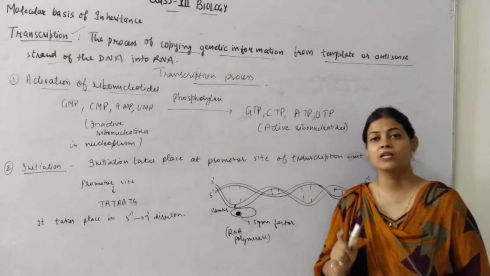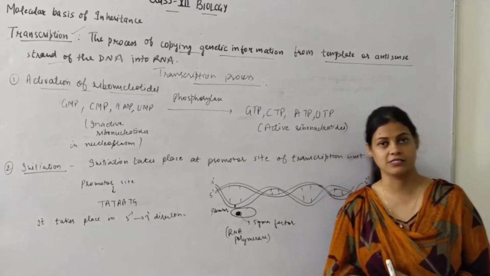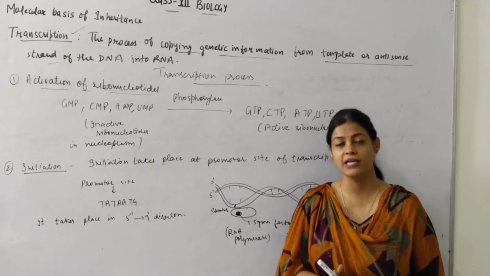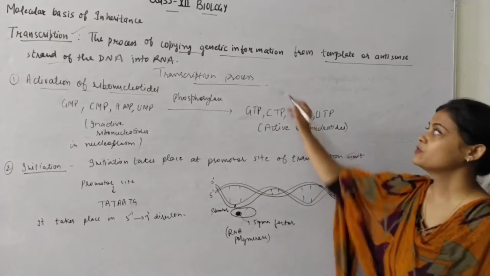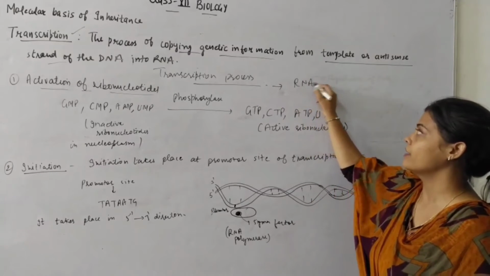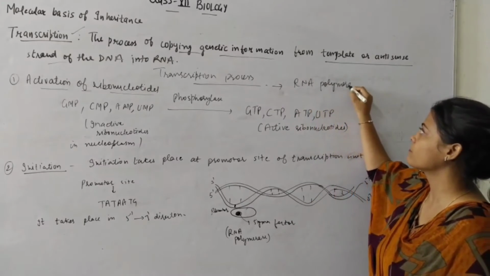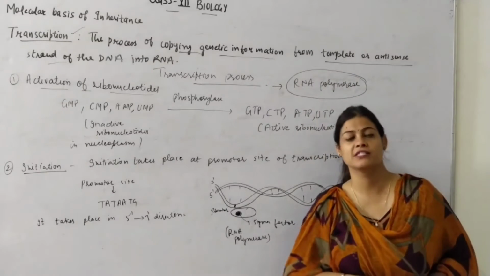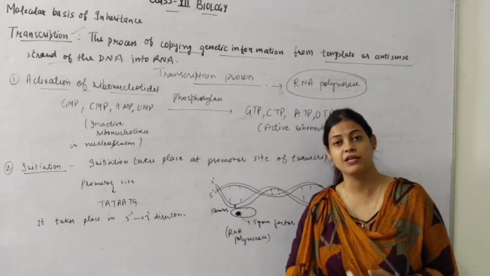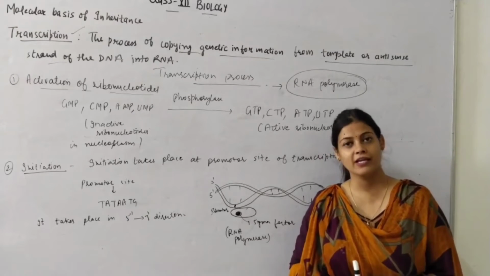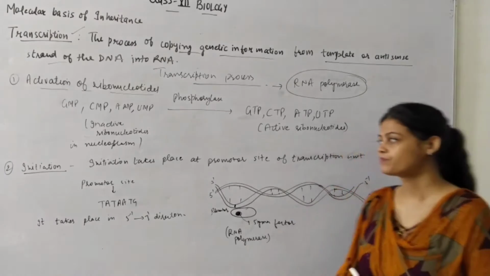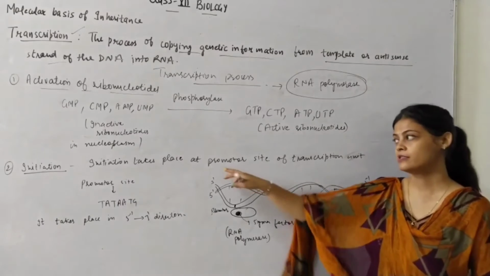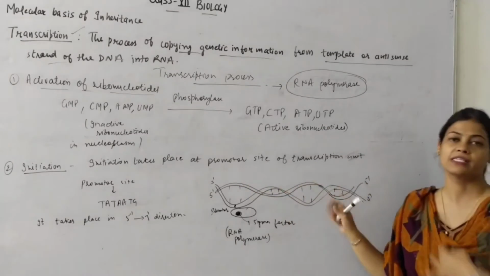The promoter site is the site where the actual transcription starts. You know that in DNA replication, the main enzyme was DNA polymerase, and this is the transcription process, so the main enzyme is RNA polymerase. If a question comes in competitive exams, the main enzyme in RNA transcription is RNA polymerase, and for DNA replication it is DNA polymerase. So initiation takes place at the promoter site of the transcription unit.